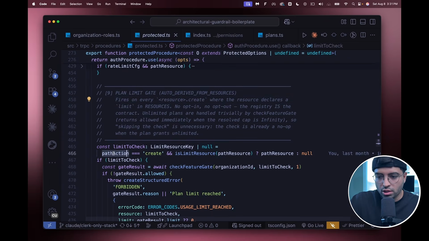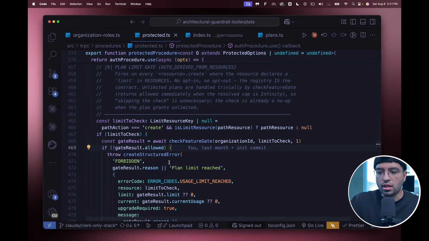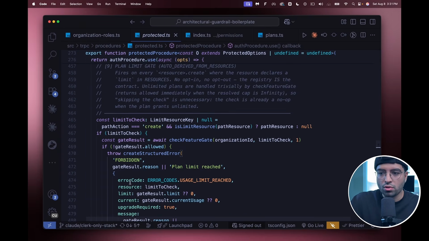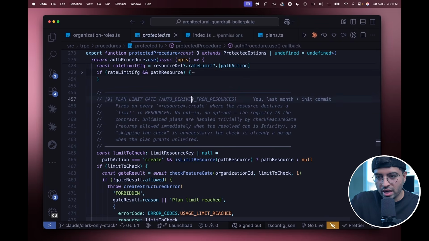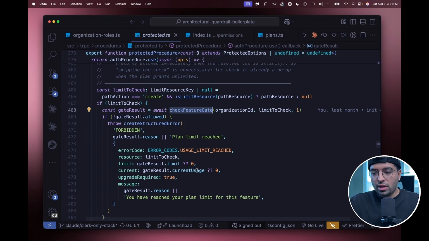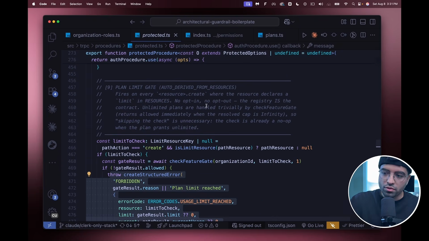So you can extract specific plans and the feature gates, the limits, etc. And you can forbid access based on those plans. So you see how creating that source of truth, that one single object, has helped us so much. We can check the limit of the resource. We can also check the feature gate, and we can throw errors in from one place. I didn't have to reconstruct this.